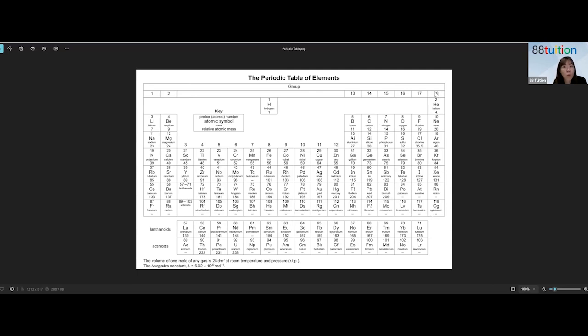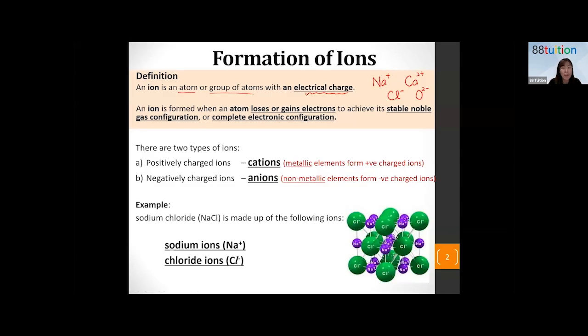They are so stable, like the nuns and the monks, right? They don't want any partner. They are happy on their own, that kind. Yeah, Nikki is smiling away. All right. So that's what I do when I teach students about the noble gases.